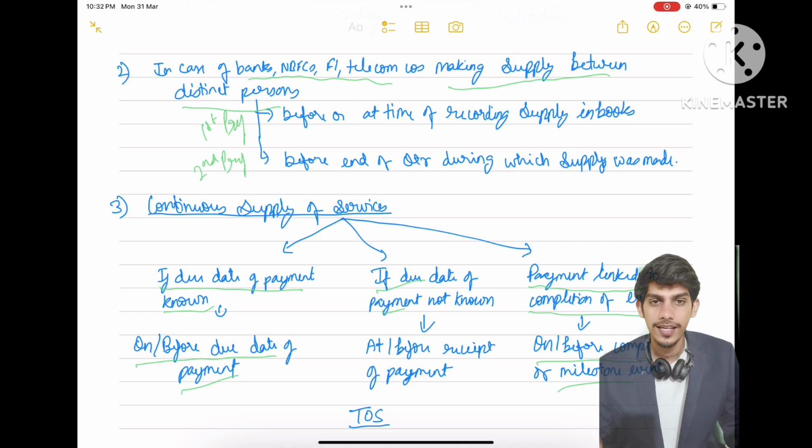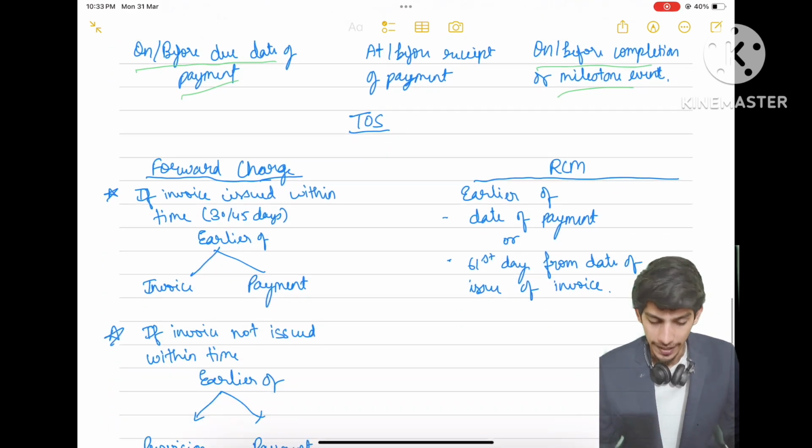So these are the cases we have studied for time limit to issue invoice under section 31. First is the normal case, where you have to issue invoice within 30 days, 40 days in case of banks, financial institutions. Second is distinct persons, before recording of supply, before end of quarter. Third is continuous supply of services. If we know the due date of payment, before the due date of payment. If we do not know the due date of payment, before or at the time of receipt of payment. And in case of milestone payments, event linked payments, before or at the time of completion of such event. Simple.